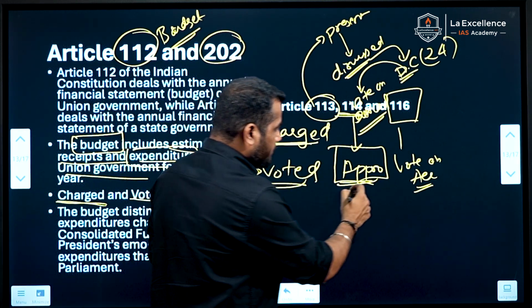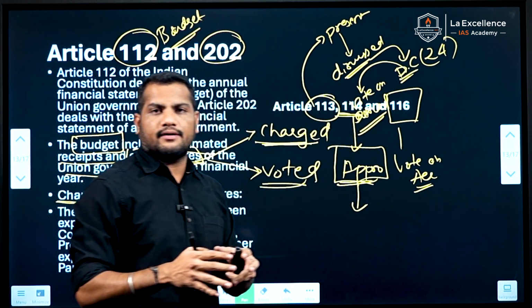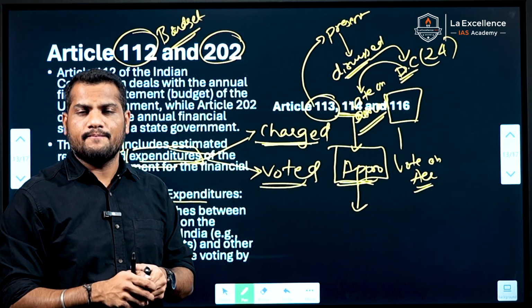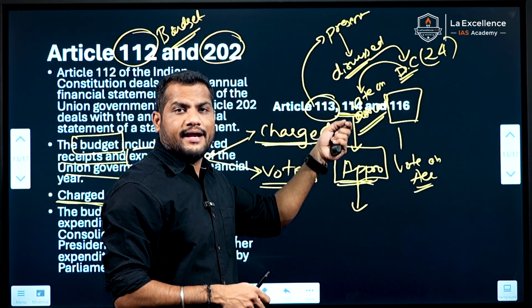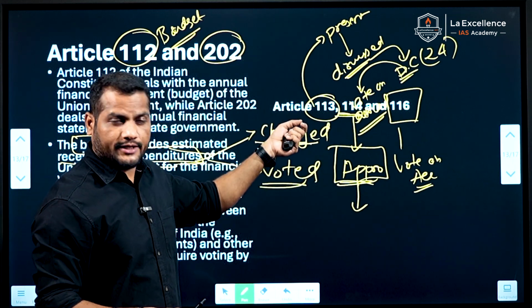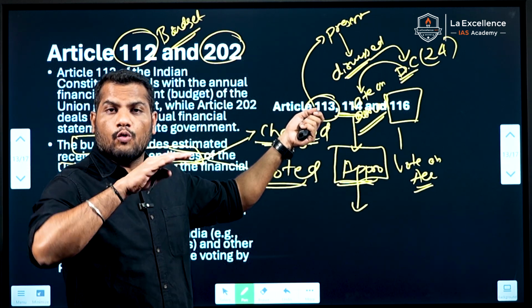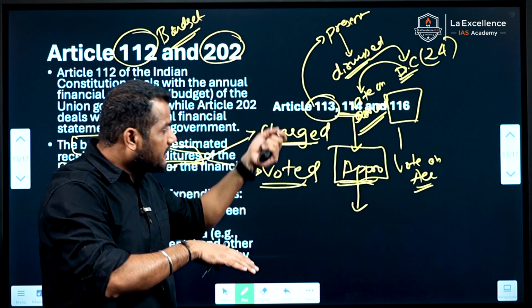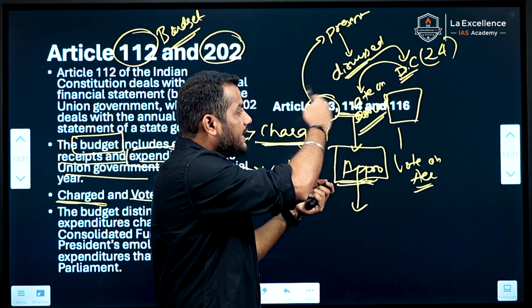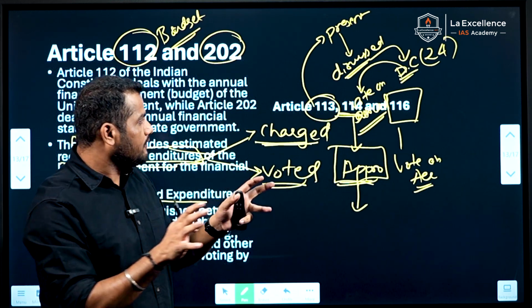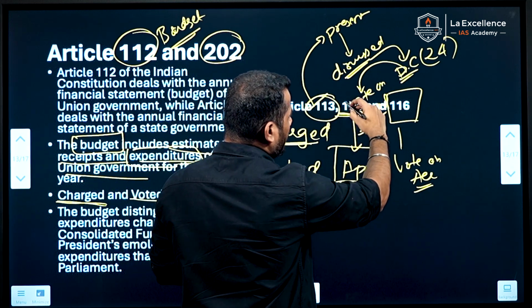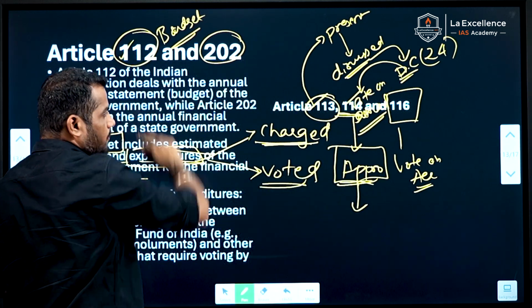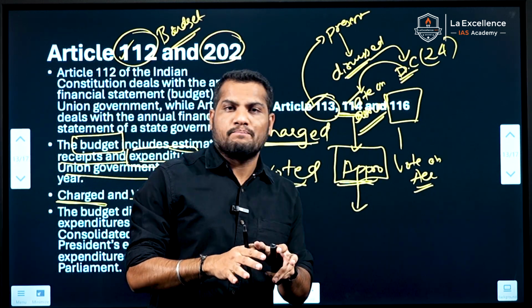Once it is passed in the parliament or the state legislative assembly, the appropriation will be made to the demands on which voting has already taken place. Hope you are clear about Articles 112, 113 and 114, which deal with the budget.